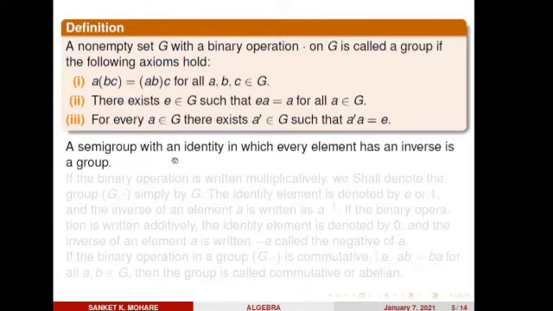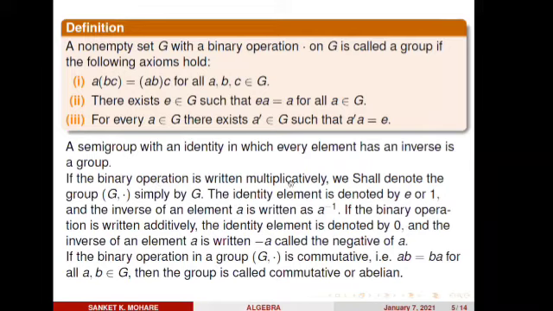A semigroup with an identity in which every element has an inverse is a group. We can also define a group like this. What is a semigroup? Under the given binary operation, that set satisfies associativity. If the first axiom is satisfied by this set G, then we can say G is a semigroup. So a semigroup with existence of identity plus existence of inverse is called a group.